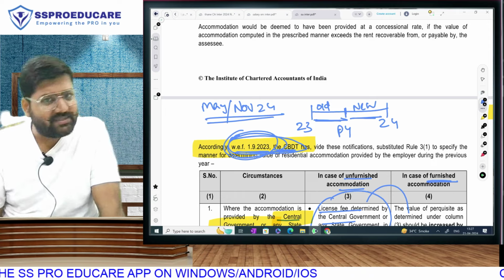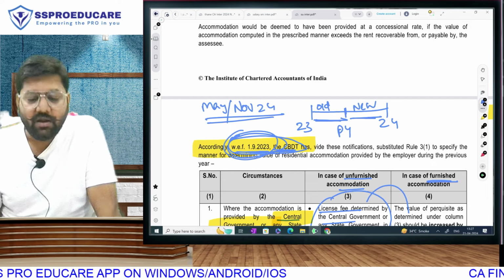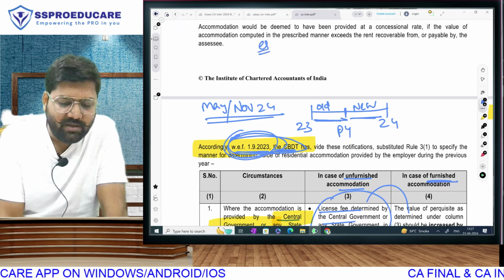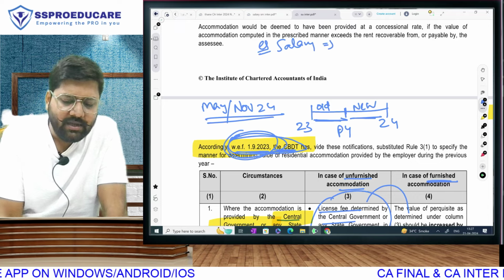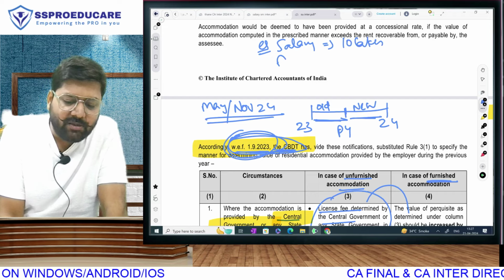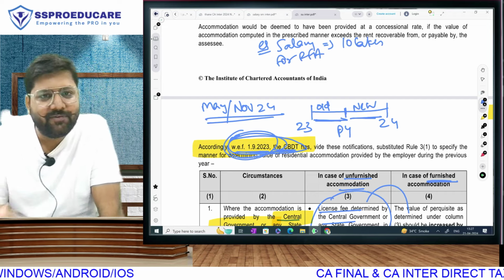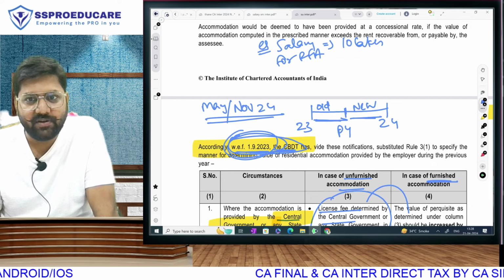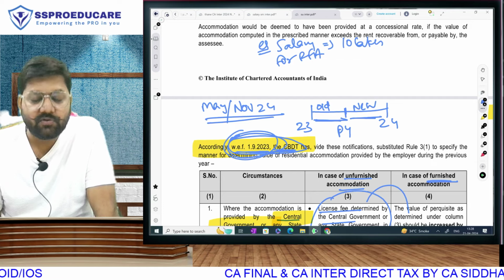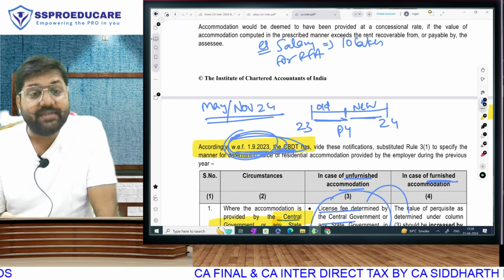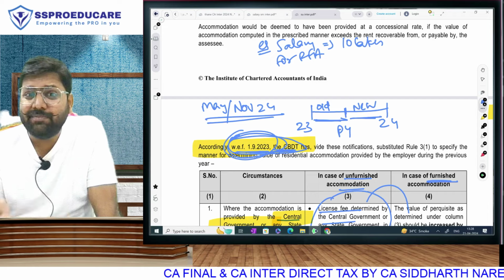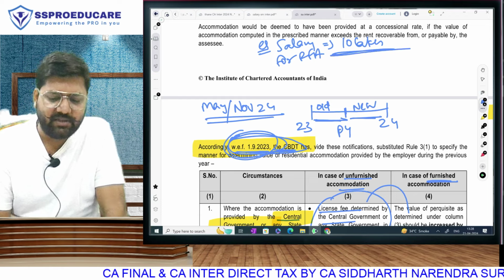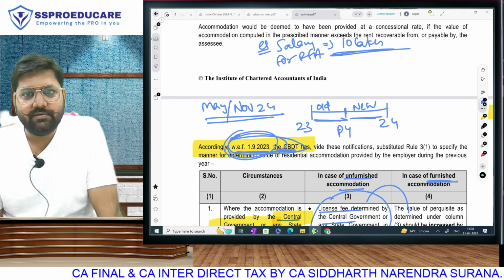Now, ICAI has recently released a mock test paper where an employee was given a house for the full year. Let us take the example. Your salary is 10 lakh. Which salary? Salary for the purpose of rent-free accommodation. Now, do we know salary for the purpose of rent-free accommodation includes what? It will include your basic, all the allowances except DA not in terms, your provident fund values will not be included, perquisites will not be included. Supposingly, your salary for the full year is 10 lakh.